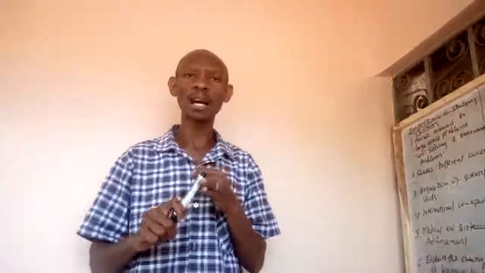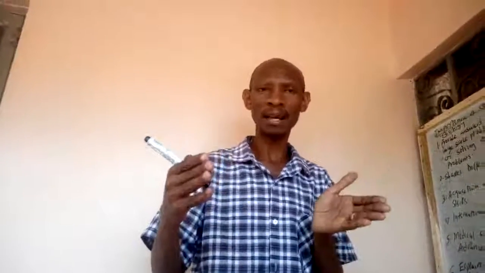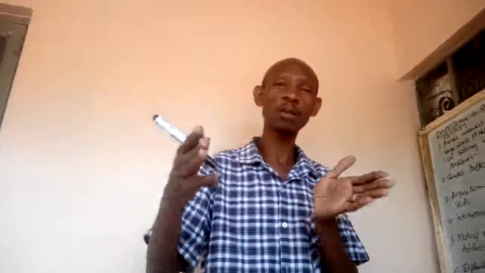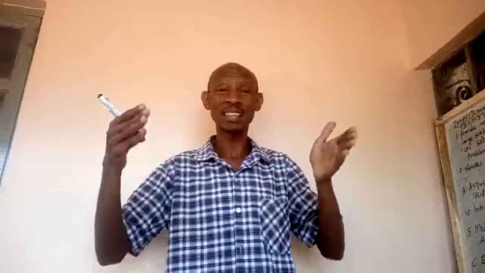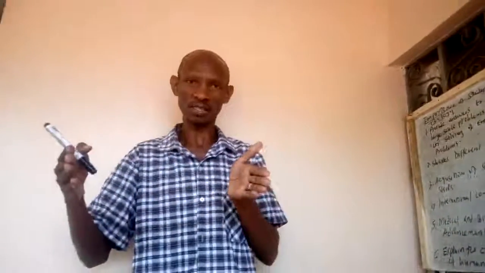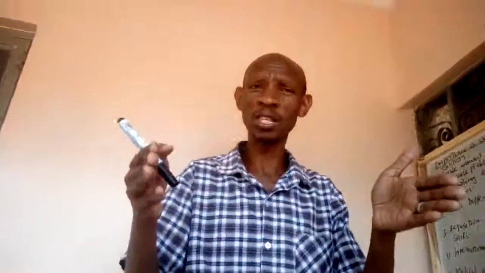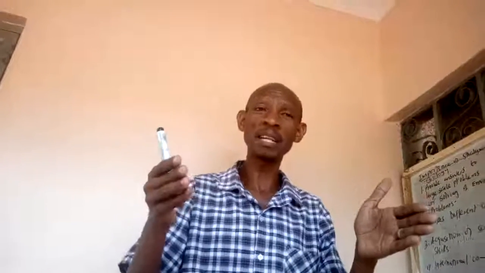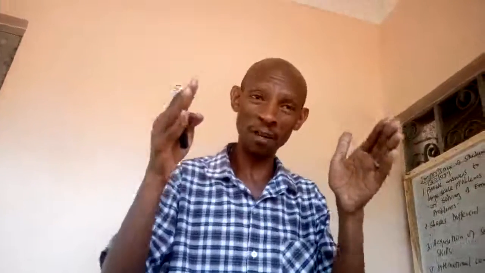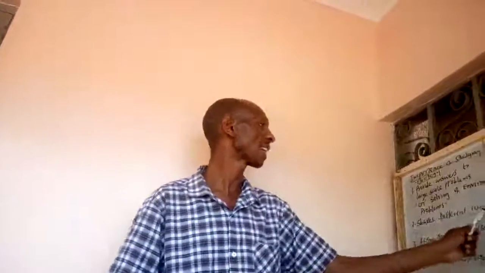The second one, we will be able to eliminate pollution by applying the knowledge of biology, because in biology we normally teach the learners on the various sources of pollutants, or the substances that pollute the environment, and the various ways of controlling that pollution. And therefore, through studying biology, you will make sure that the environment is always clean, and therefore it is not polluted.